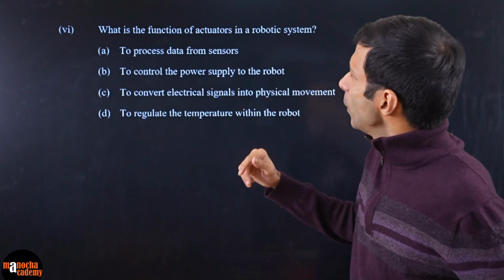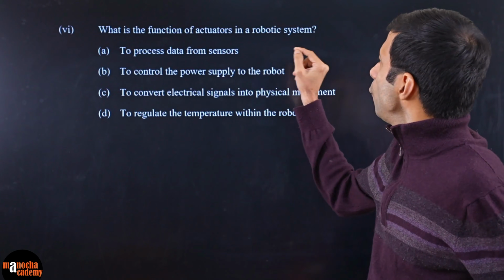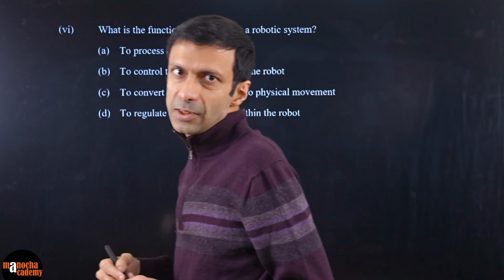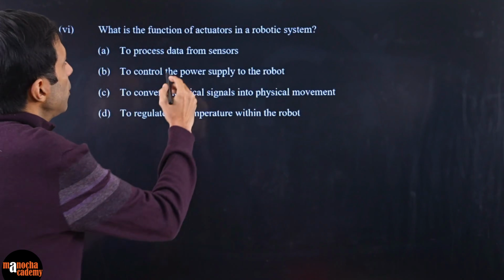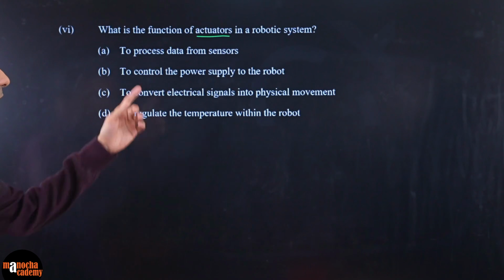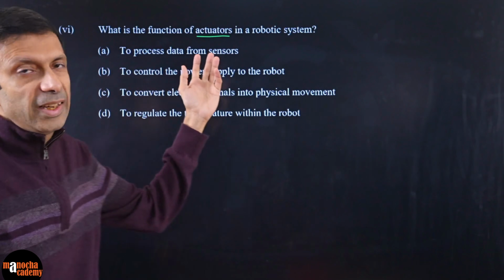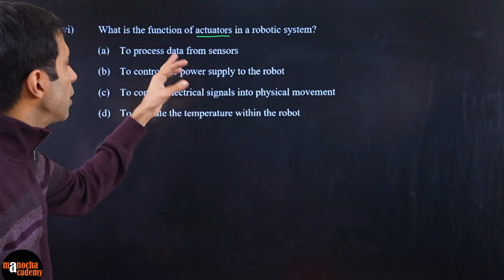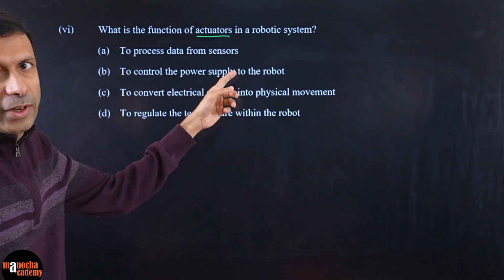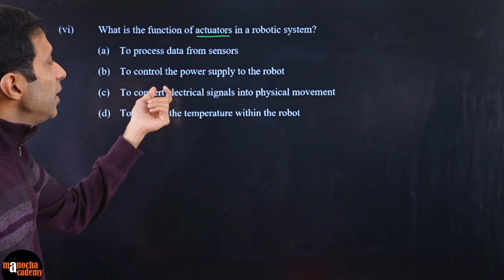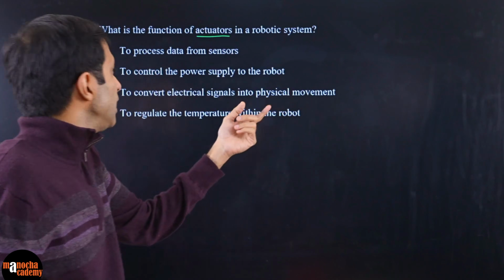Okay, here's the next one. What is the function of actuators in a robotic system? What do we mean by this term actuator? Let's look at the options. To process data from the sensors? No, that is done by the controller. To control the power supply to the robot? No. To convert electrical signal into physical movement?